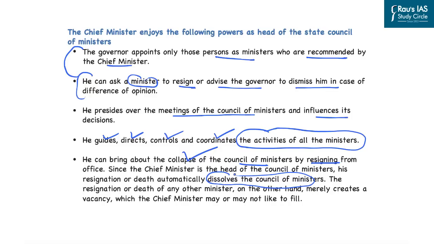In this context, the position of the governor is only constitutional in nature, only symbolic in nature, because it is the chief minister who will decide who will become a minister and who has to be removed from the ministry. And that is why the chief minister advises the governor to remove a particular minister. And that is why this issue which is happening in the case of Kerala is a problematic issue.